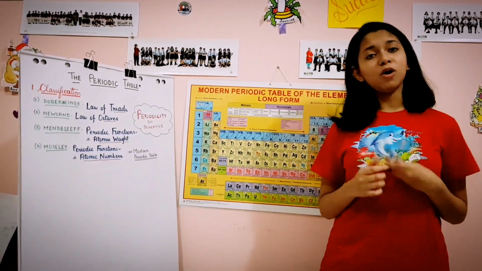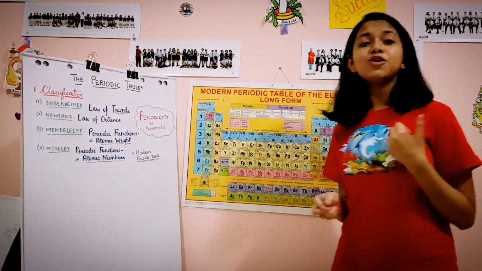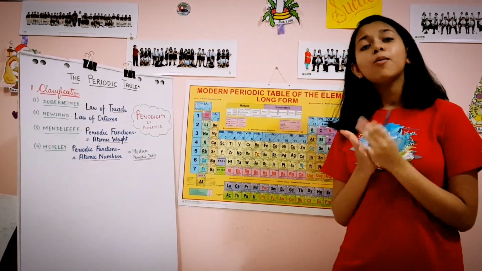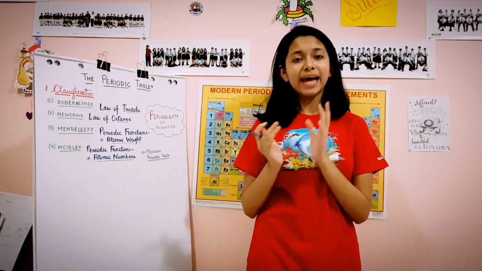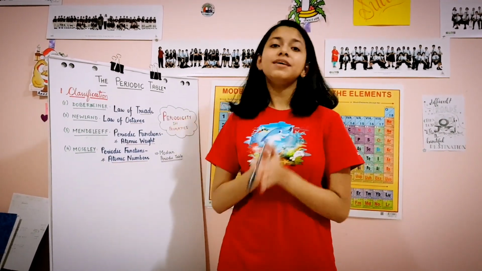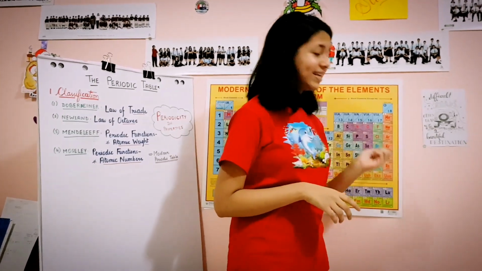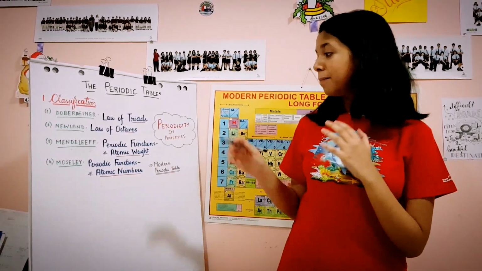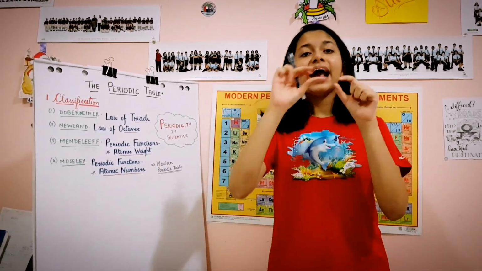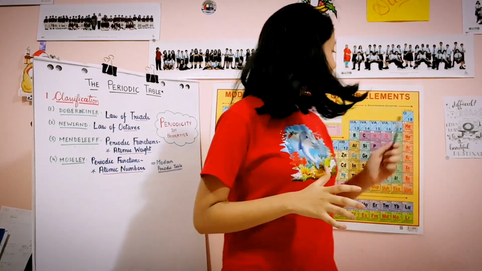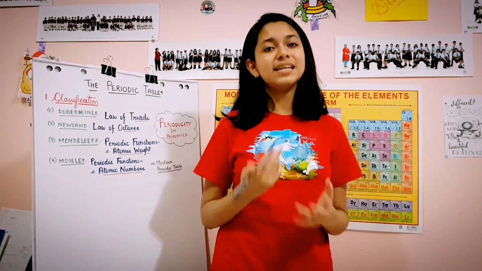But Mendeleev's periodic table also had its defects. Firstly, it could not justify the position of isotopes. Now what are isotopes? Isotopes are atoms of an element having the same atomic number but different mass number. Now suppose chlorine, isotopes of chlorine have the same atomic number 17, but its atomic mass is different. So one isotope is 35 and the atomic weight of the other isotope is 37. Right? So according to Mendeleev's periodic table, if we arrange them in increasing order of the atomic weights, then chlorine would occupy 2 positions in the periodic table because the atomic weights of its isotopes are different, which should not have happened.